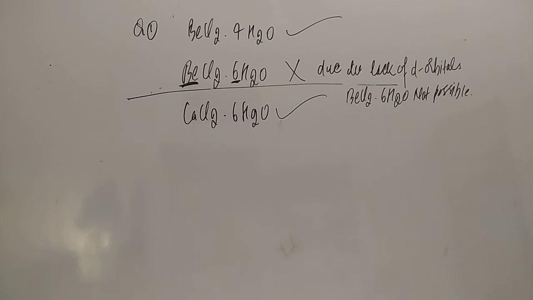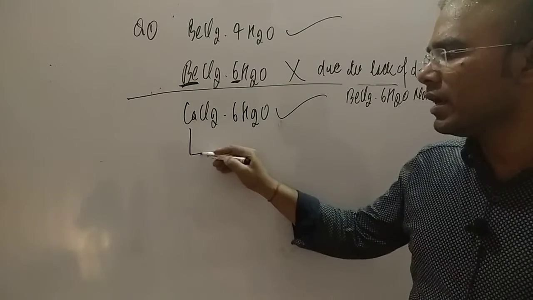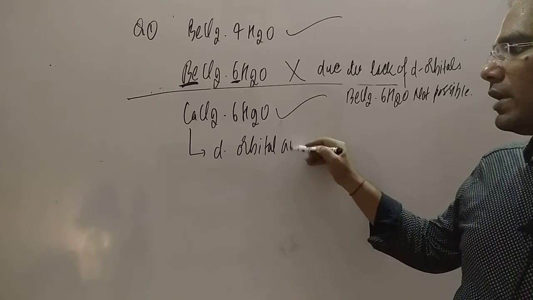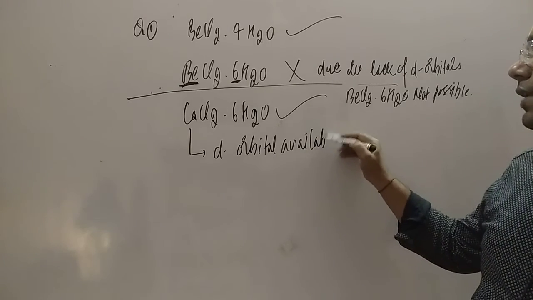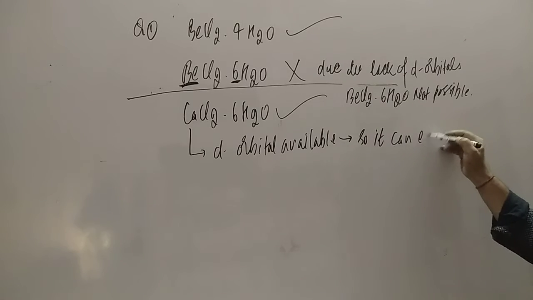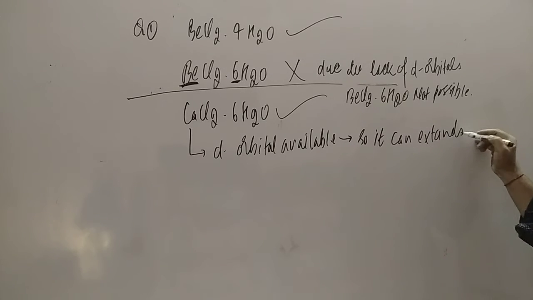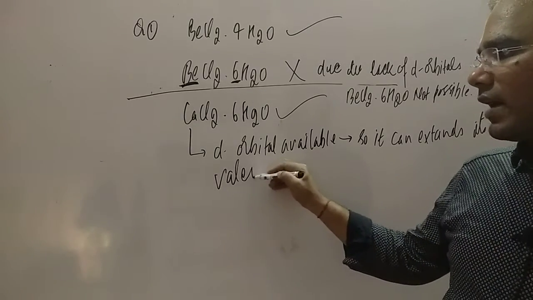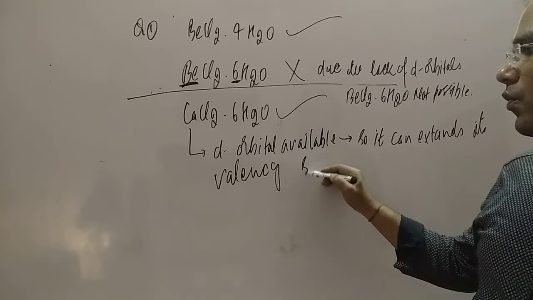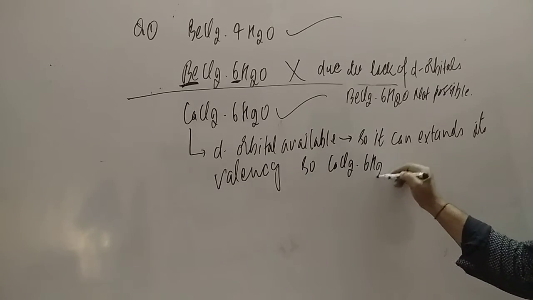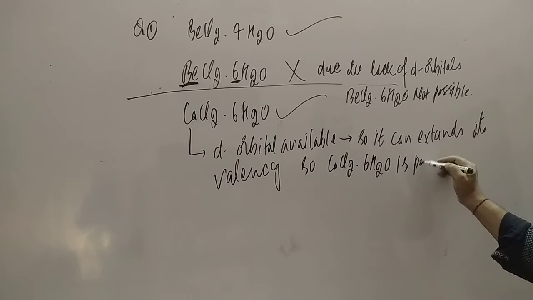Now we have CaCl2.6H2O. Here d orbital is available. So what will happen? It can extend its valency. If it is able to extend its valency, then CaCl2.6H2O is possible, right, student?